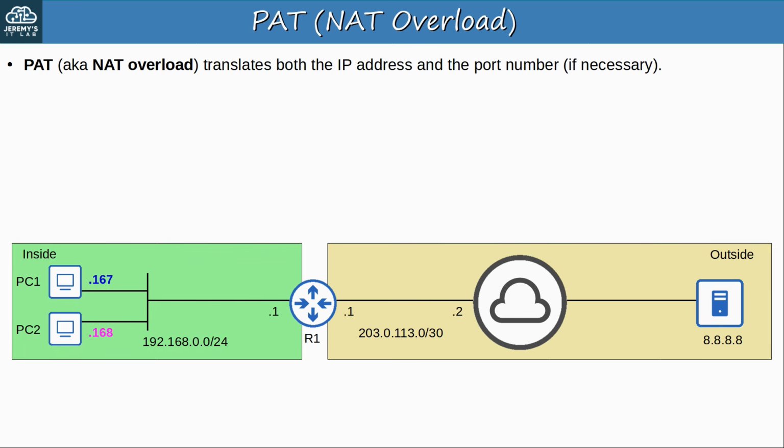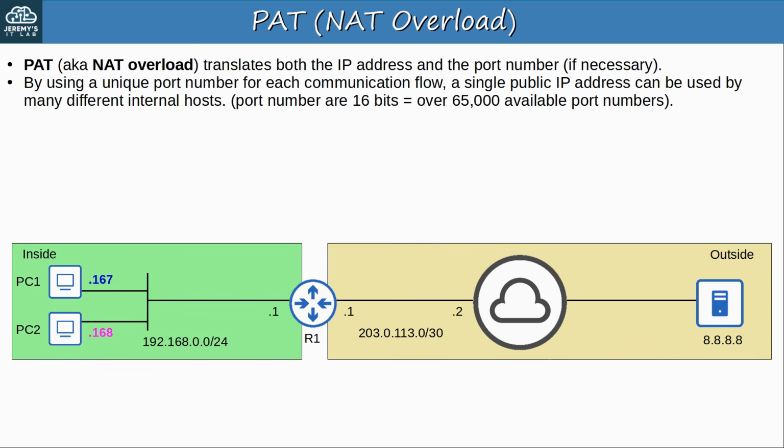Now let's move to PAT, Port Address Translation, which is also known as NAT Overload. It translates both the IP address and the port number of a packet if necessary. And what's the purpose of translating the port number? By using a unique port number for each communication flow between internal hosts and external hosts, a single public IP address can be used by many different internal hosts.